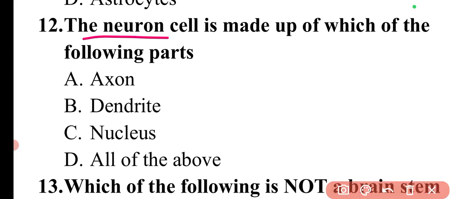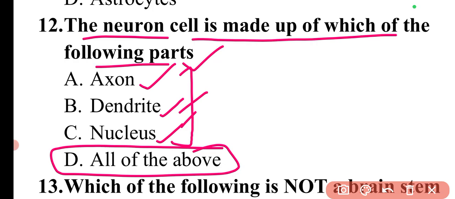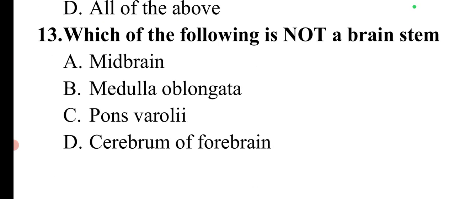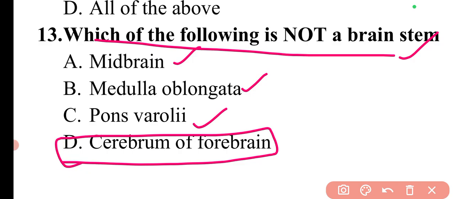The next question is, the neuron cell is made up of which of the following parts? The neuron cell is made up of axon, dendrite, nucleus. These all are parts of the neuron cell. So here option D, all of the above, will be the correct answer. Then the next question is, which of the following is not a brain stem? We need to identify which is not a brain stem. Midbrain, medulla oblongata, pons varolii, cerebrum of forebrain. So cerebrum of forebrain is not a brain stem.